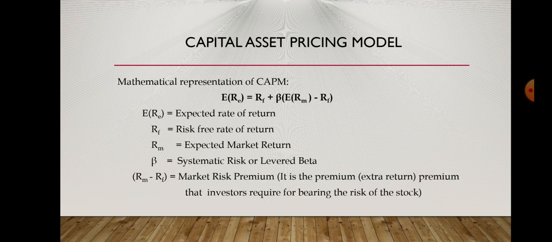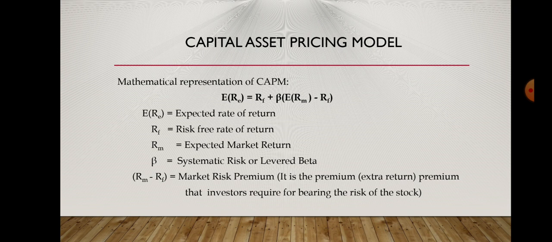So, how do we mathematically explain the capital asset pricing model? The mathematical formula is E(Re) = Rf + beta (E(Rm) - Rf). So, what do these letters indicate? E(Re) is the expected rate of return that investors think they must get if they invest in a particular stock. Rf is the risk-free rate of return, the return that we expect to get from government bonds, that is a fixed return. Rm is the expected market return.